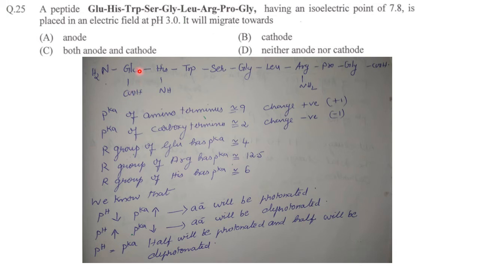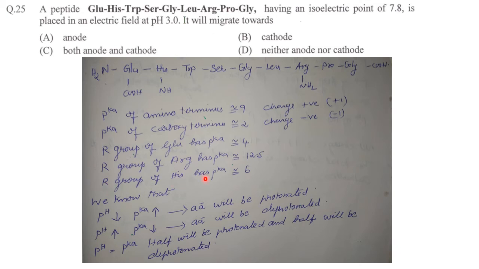R groups for glutamic acid, histidine and arginine. So each R group has got a pKa value. For glutamic acid, the pKa is 4. It has got a COOH over there, so naturally it will be 4. Then the R group of arginine has got a pKa of 12.5, an amine group.